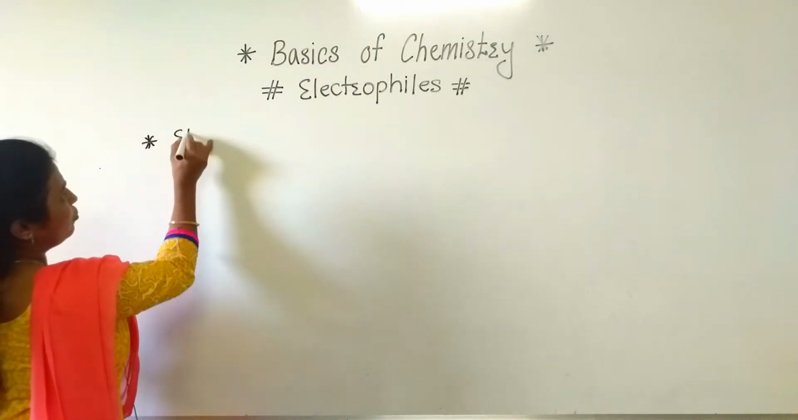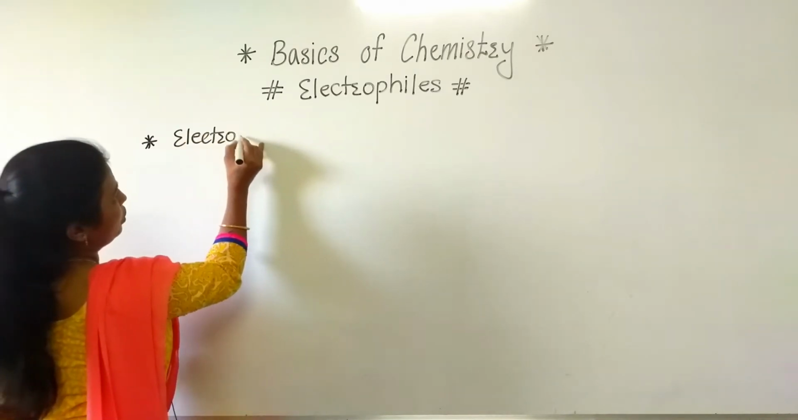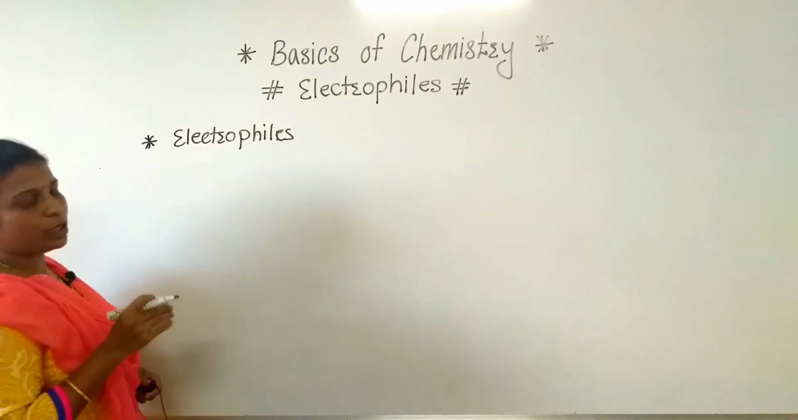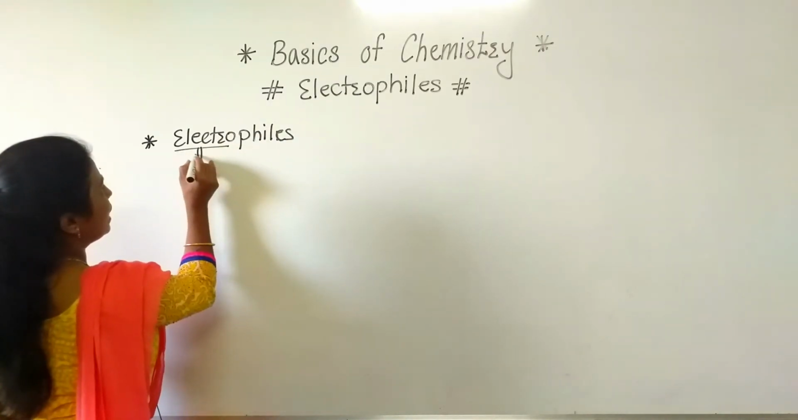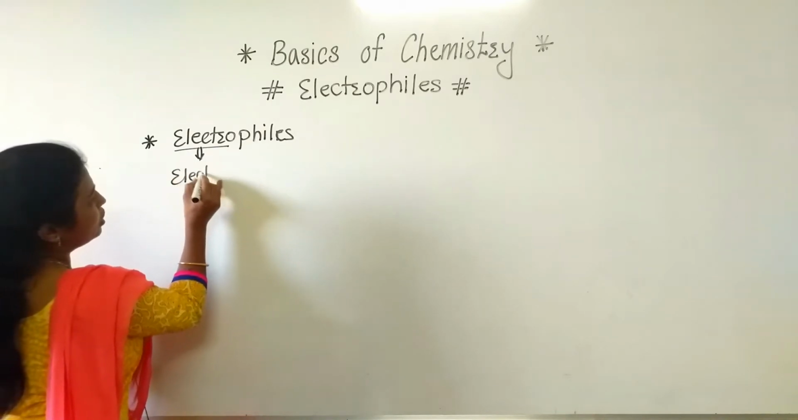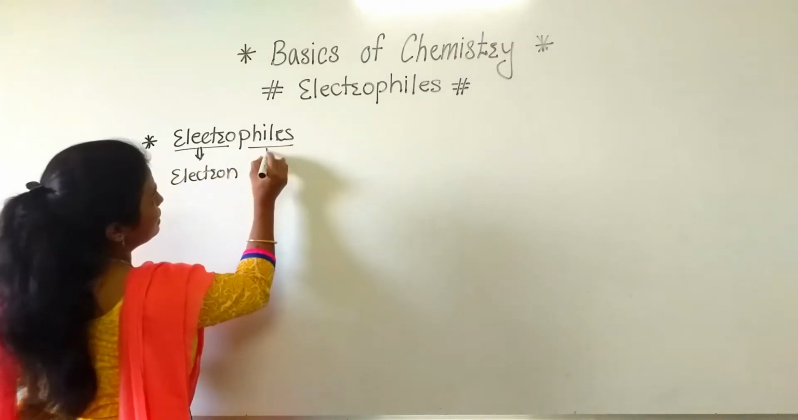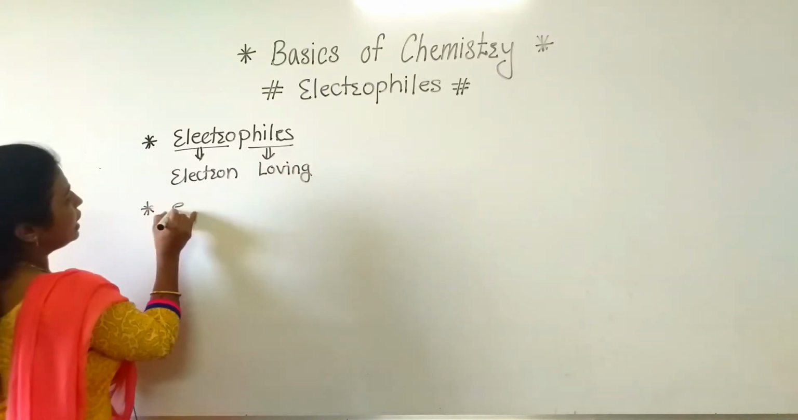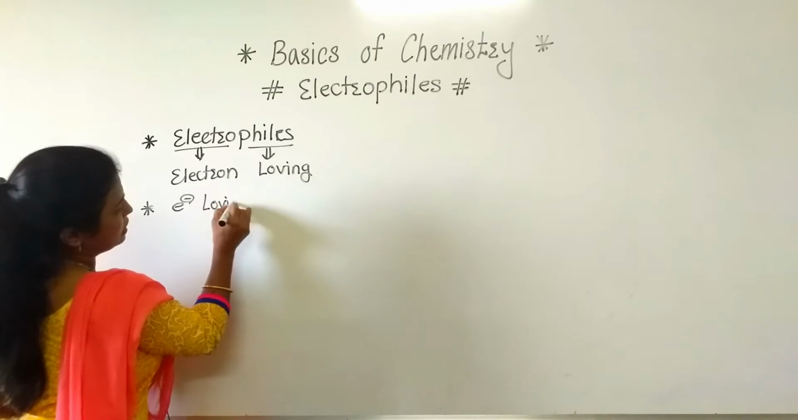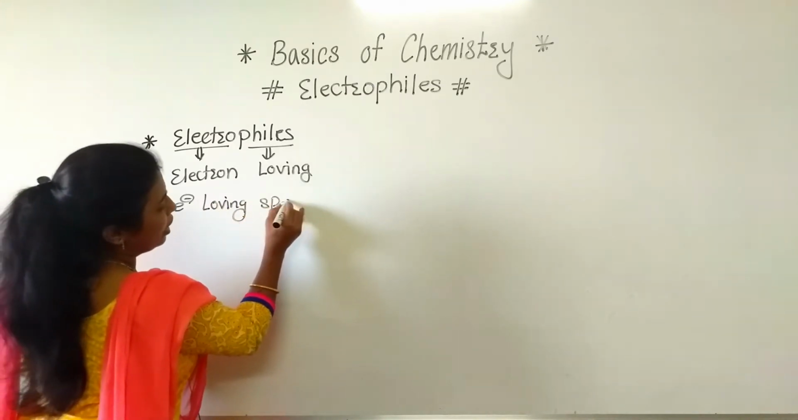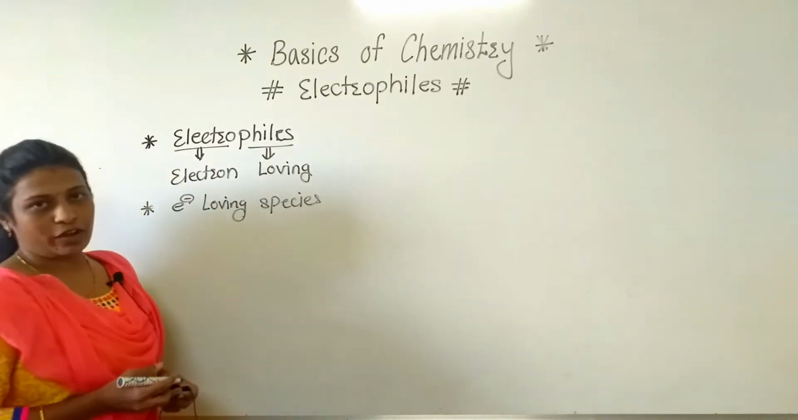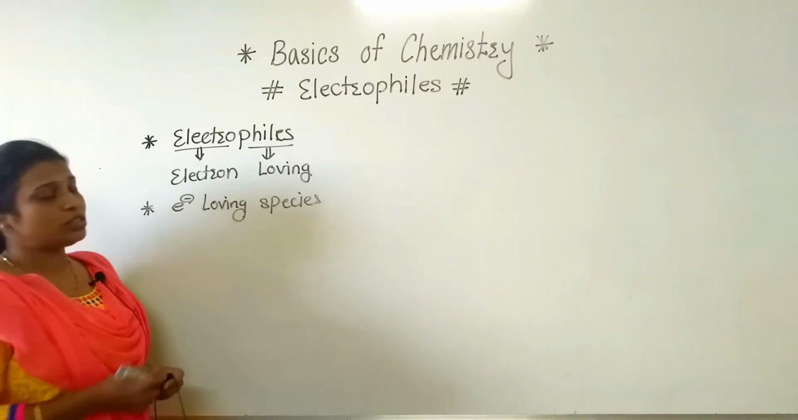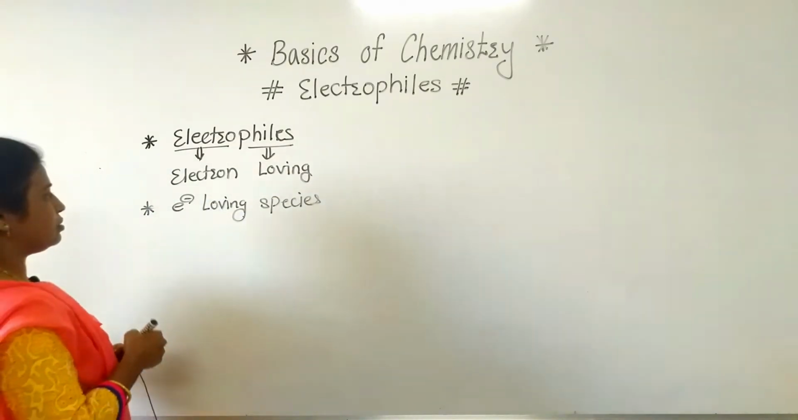In electrophiles, we are going to separate that word. So we will get an idea about what the meaning of electrophile is. Electrophile: electro is related to the electron, and philes means loving. Here we can say that electron loving species are called electrophiles. Clear to everyone? They do not have sufficient electrons, that's why they are loving towards electrons.